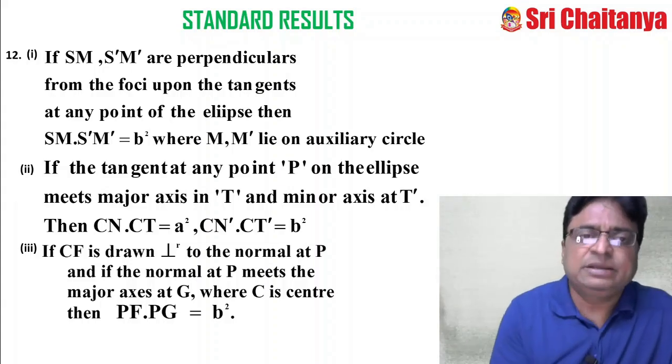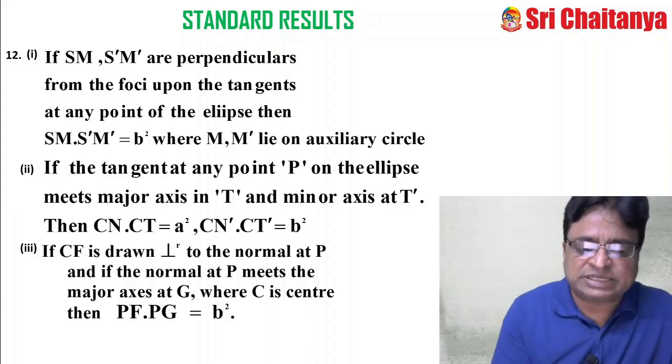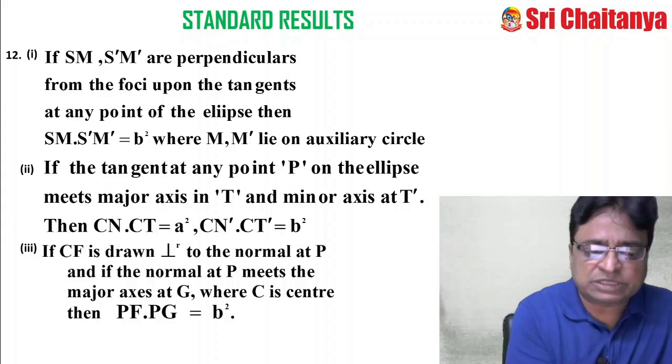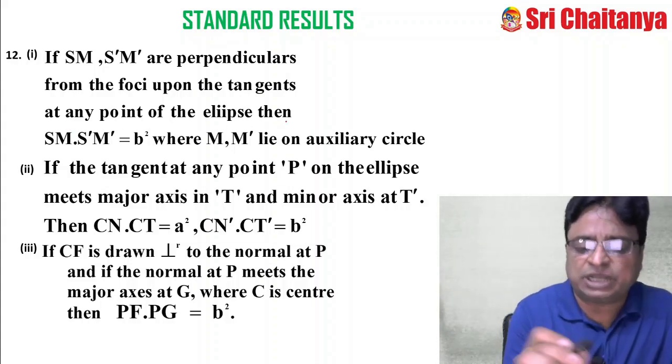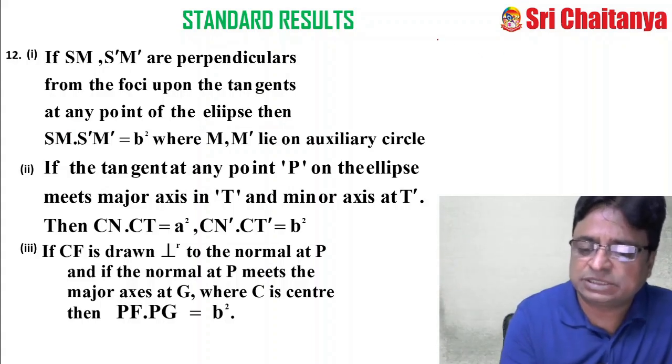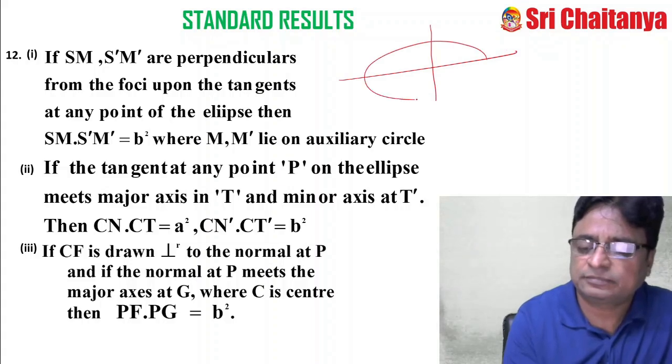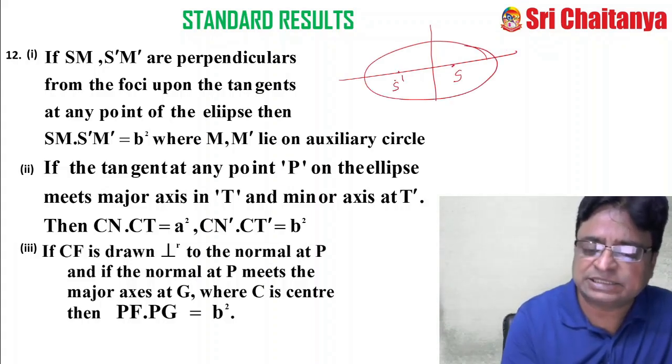See, if SM and S'M' are perpendiculars from the foci upon the tangent at any point to the ellipse. That means, suppose this is the ellipse given for you, and this is S, and this is S'.